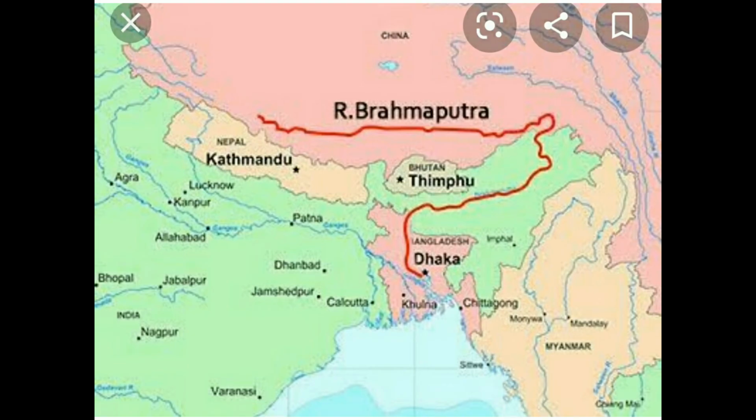Next one is Brahmaputra river, and this Brahmaputra river has originated in Tibet region. You can see the red color line, no children, that is completely Brahmaputra. It has originated in Chinese realms because now Tibet is in China region, and this has originated from a glacier called Chimayongdang glacier of the Kailash range near Manas Sarovar. And from Arunachal Pradesh it enters into India, and then from India it enters into Bangladesh also.